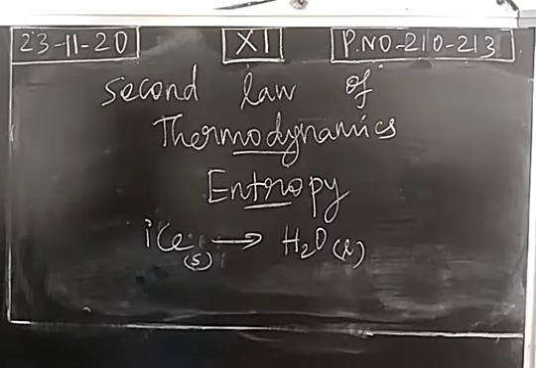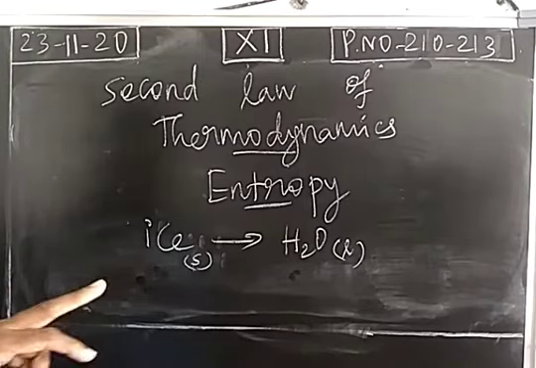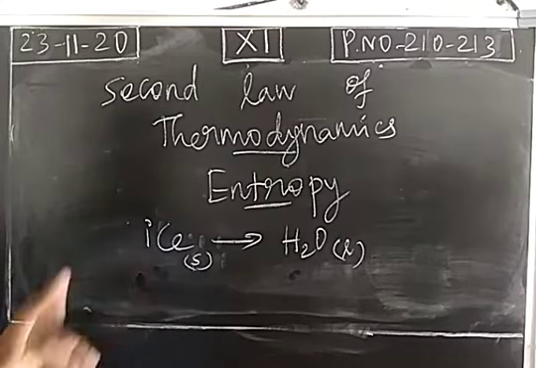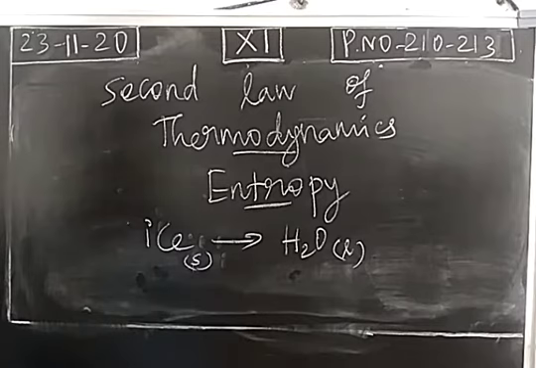The molecules are moving in a random manner. It becomes liquid water. You heat it again, and at 100 degrees Celsius, this will become water vapors. So again randomness increases. So entropy is the measure of randomness or disorderliness of molecules of the system. This is the term introduced in the second law of thermodynamics.